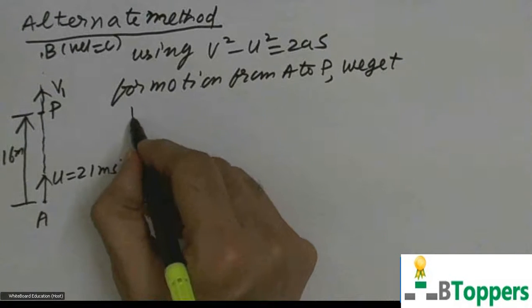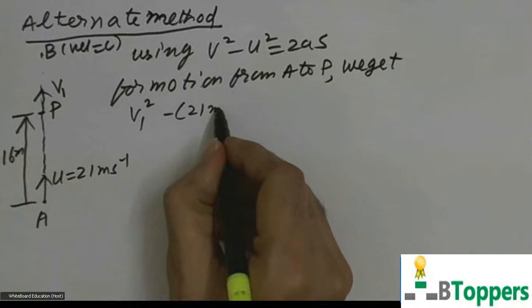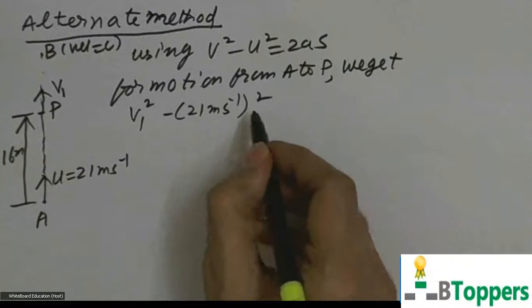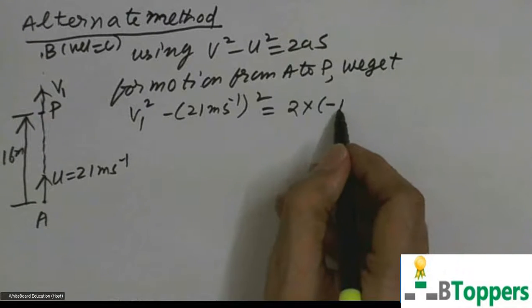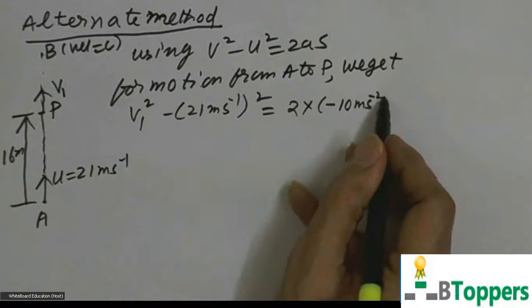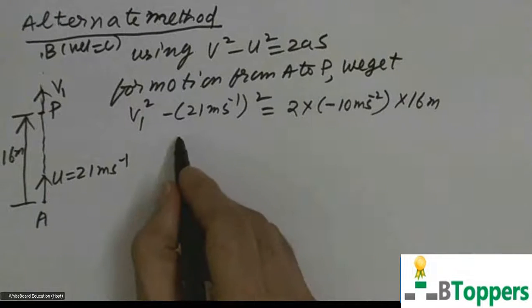So we get here v1 square minus 21 meter per second whole square equal to 2 into a, which is minus g, that is minus 10 meter per second square, into displacement, which is 16 meters.